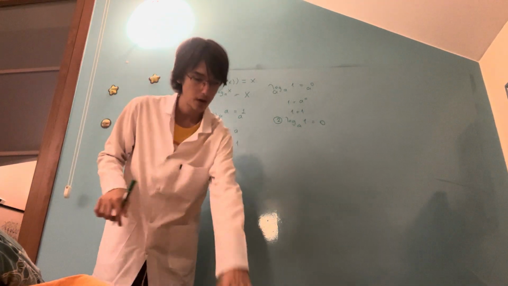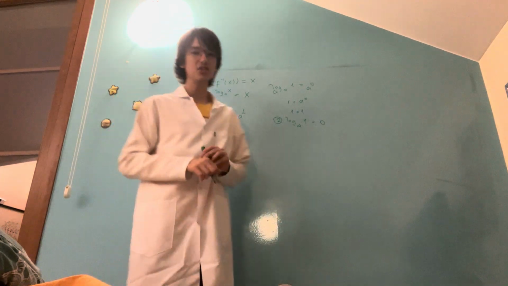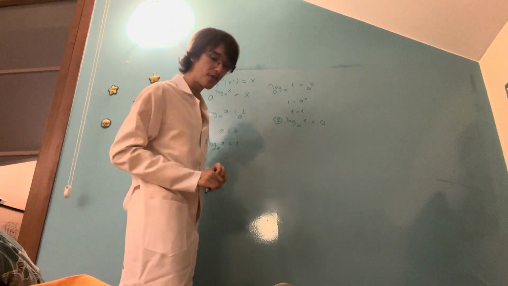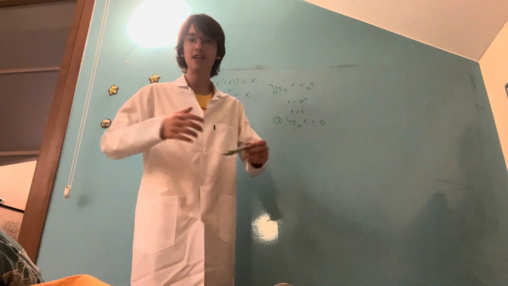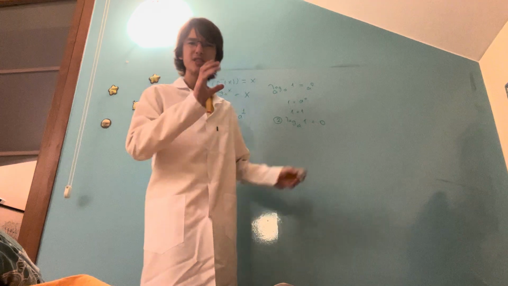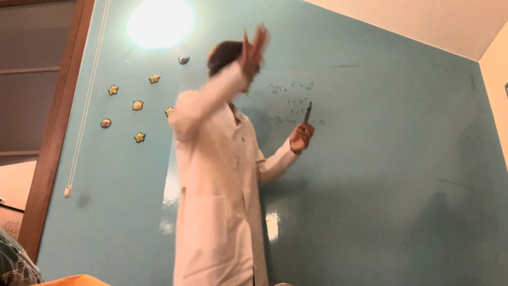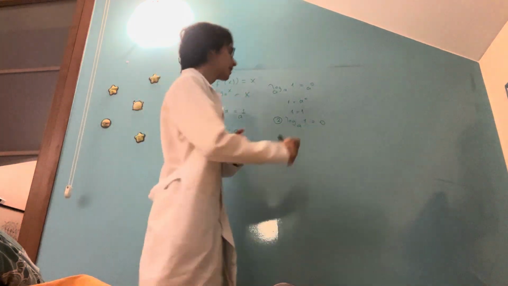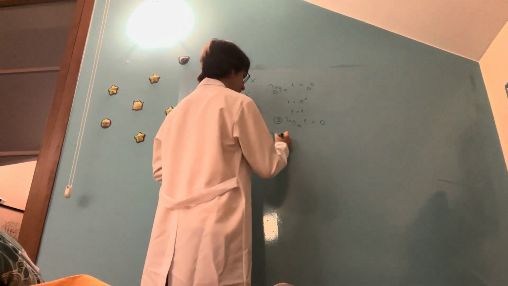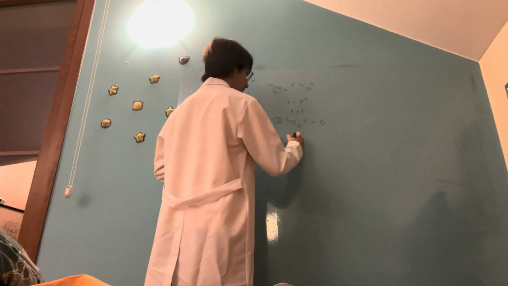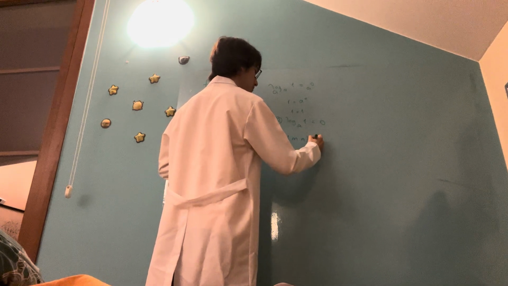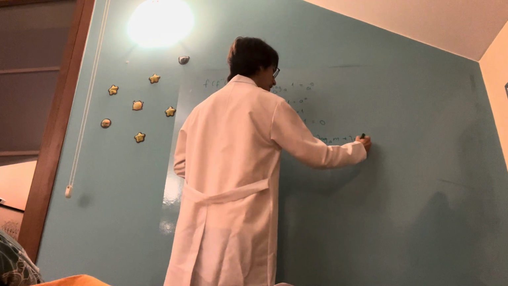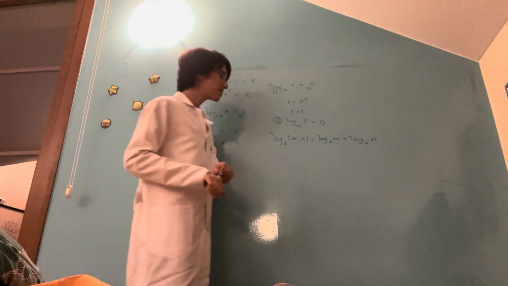Alright, now we have our second proof. Now, I actually invented a proof myself for this fact, for this lecture, because the conventional proof is so long, and it's counterintuitive as well. You have some p's, q's, a's, m, n, all of these kinds of things. So let me show the proof that I invented. Now, what I'm going to prove is that logarithm base a of m times n is equal to logarithm base a of m plus log base a of n. So why does this hold?